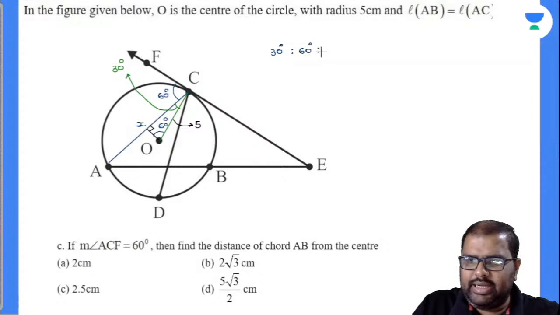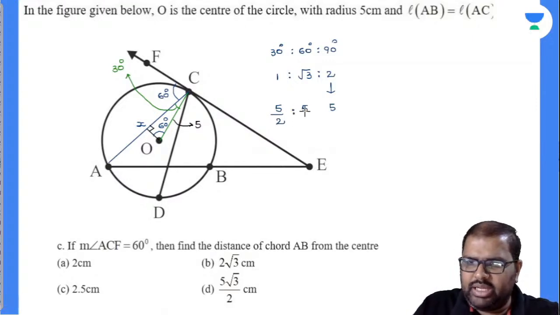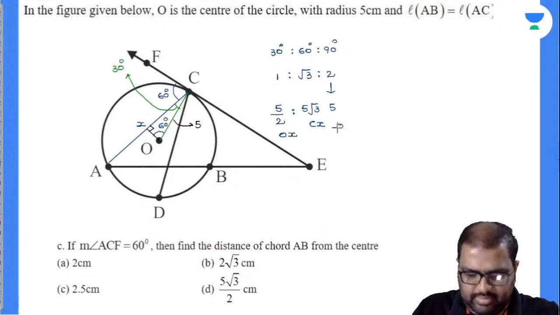A 30, 60, 90 degrees triangle will be in the format of 1:√3:2, and automatically everybody knows your hypotenuse value, 2, is equal to 5. Now your 1 value will be 5/2 and your √3 value will be 5√3. 5√3 is equal to CX. 5/2 is OX. 5 is OC. Am I right or wrong?